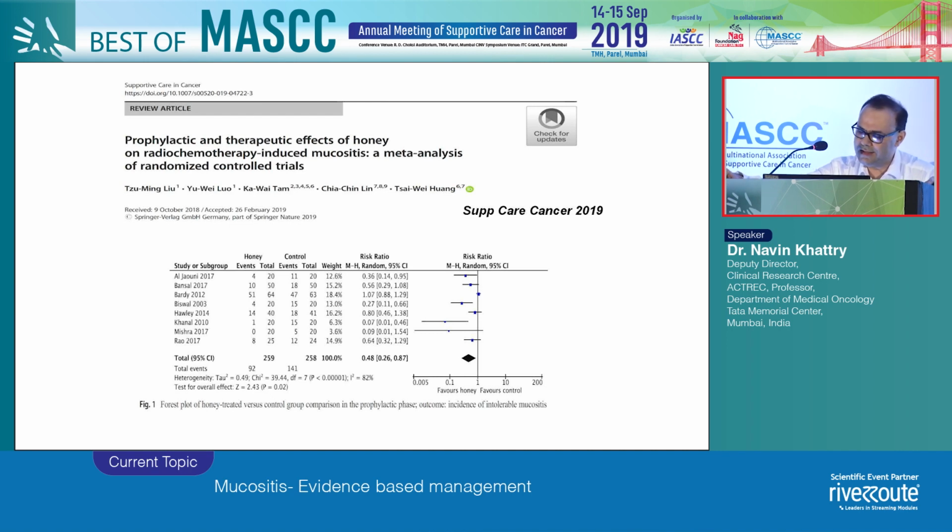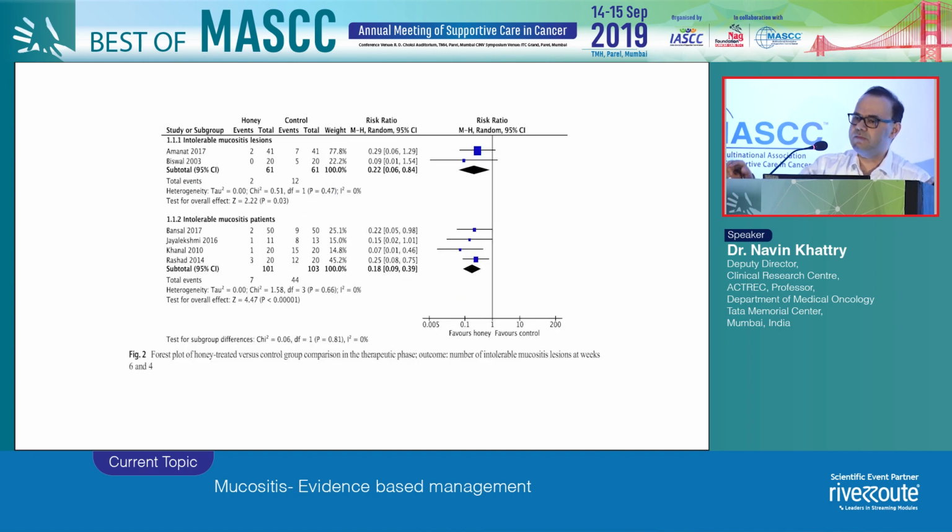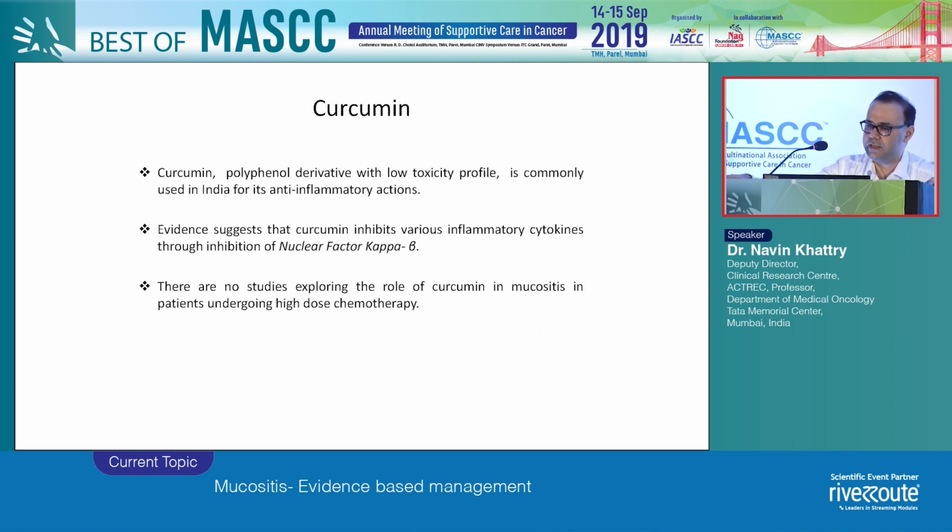And when you look at the randomized trials, which show its benefit both in the prophylactic and therapeutic setting, there seems to be a benefit of using honey in this setting. As far as transplant is concerned, in that setting we really don't have much data on the use of honey, but certainly this again tells us that some of these simple measures may be beneficial.